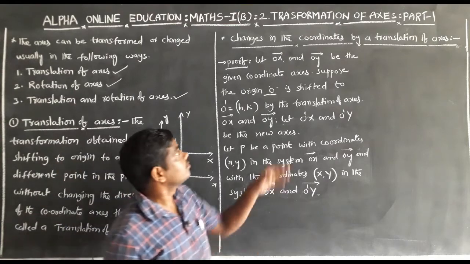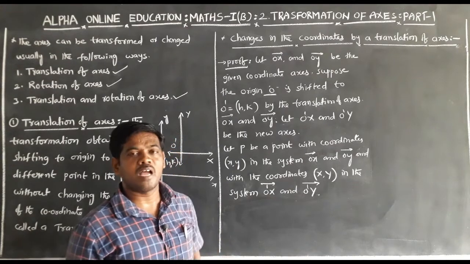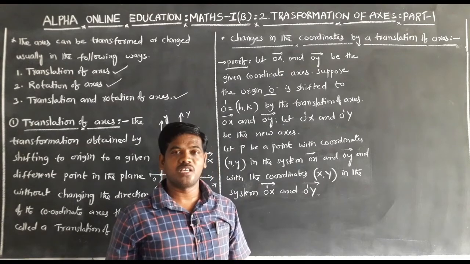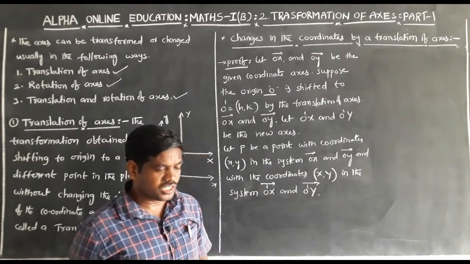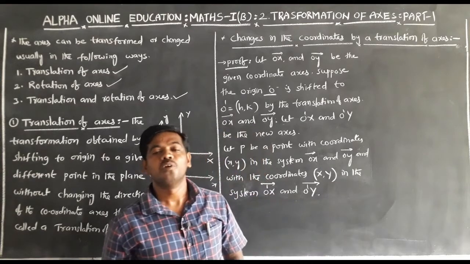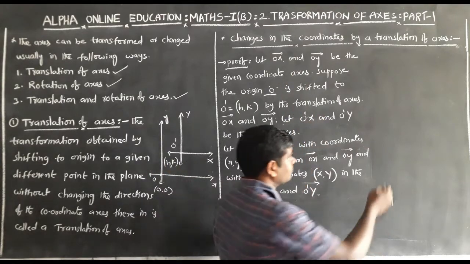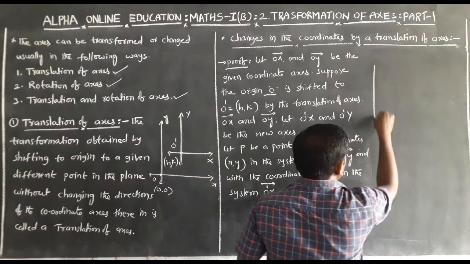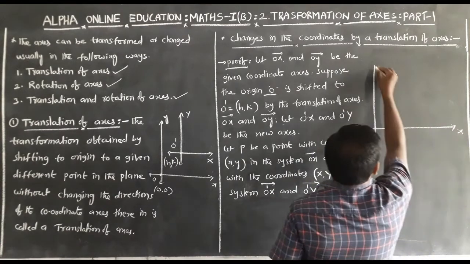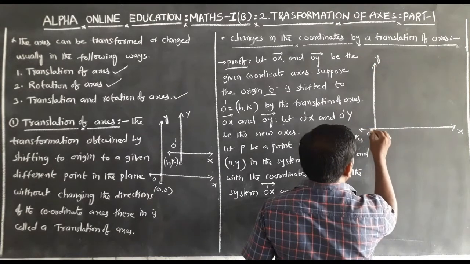Here again, the change of coordinates by a translation of axis. Changing the coordinates means changing the x coordinate and y coordinate by the translation of axis. Here this is the coordinate axis. This is the x-axis. This is the y-axis. This is the origin.